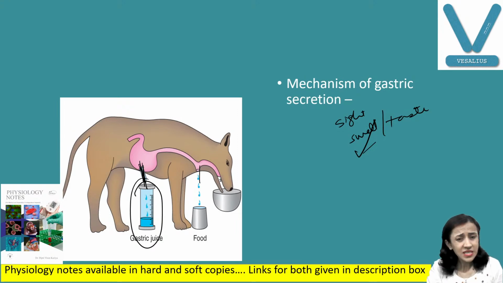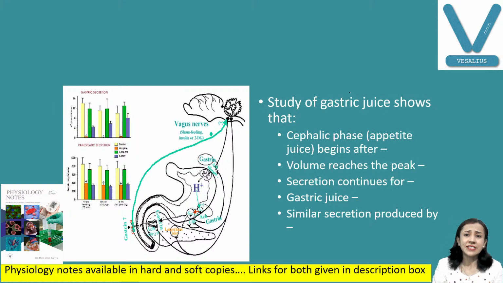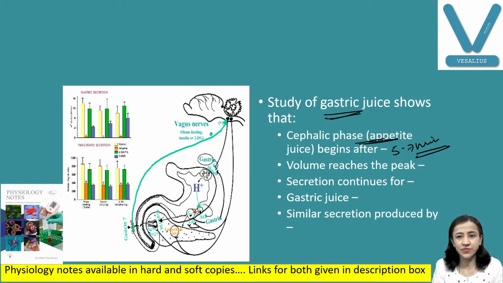Another important thing is the gastric juice we are collecting here. It shows certain characteristics. Number one, this is appetite juice, or cephalic phase gastric juice. It starts 5 to 7 minutes after the food is in the mouth. The volume reaches its peak within 1 hour, and secretion continues for 3 hours.